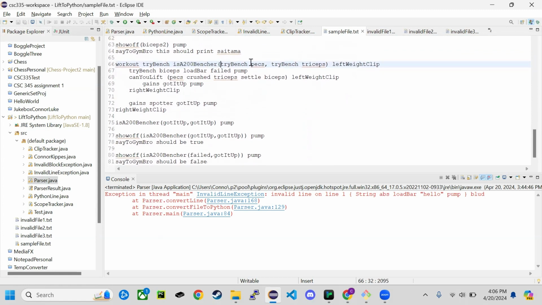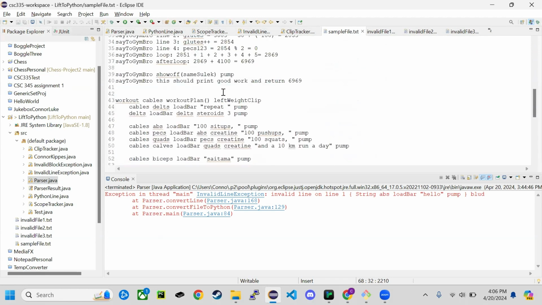So it takes in two parameters, compares them with an and, if you can get it up with tri bench on your pecs and triceps, then it should be valid and you should be a 200 bencher. But if either of these are false, it should return false. So we have some tests here for that.